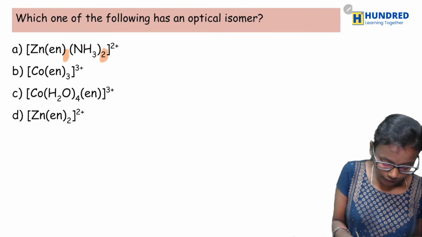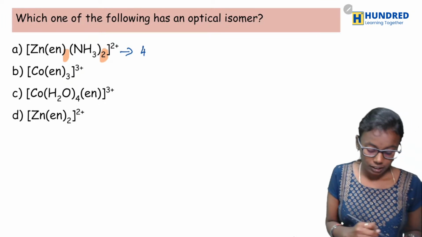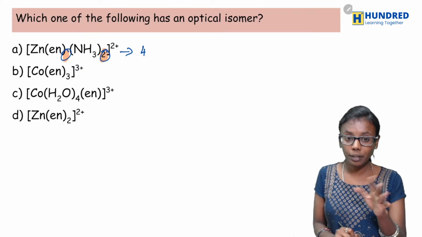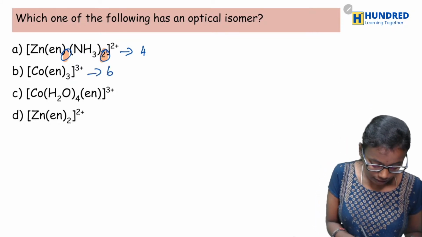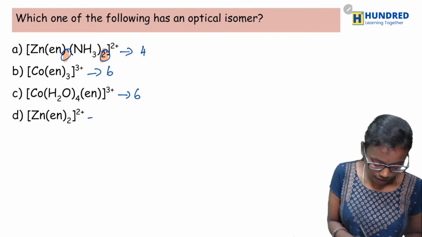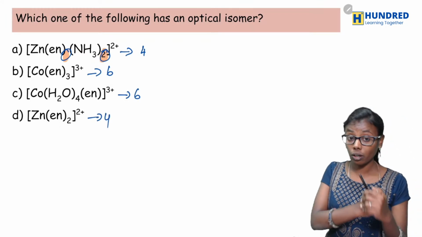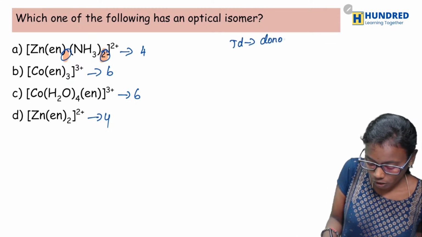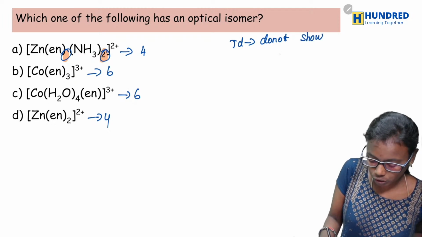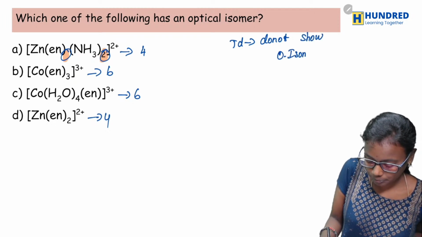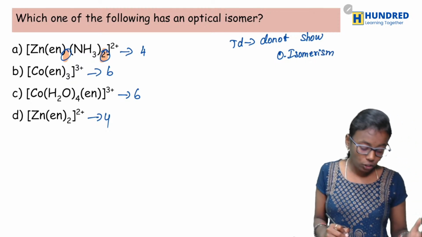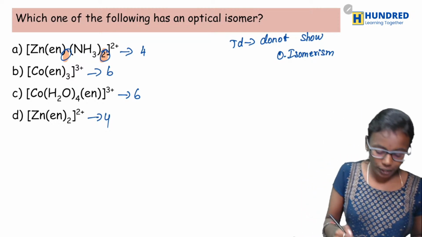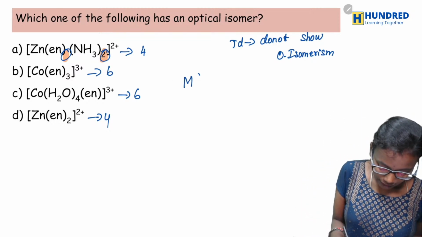Here its coordination number would be 4, and here it is 6, here it is again 6, and here it should be 4. Okay, so always remember that tetrahedral complexes do not show optical isomerism. So therefore either option B or option C should be the correct answer. Yes, very good. Okay, option B will be the correct answer.